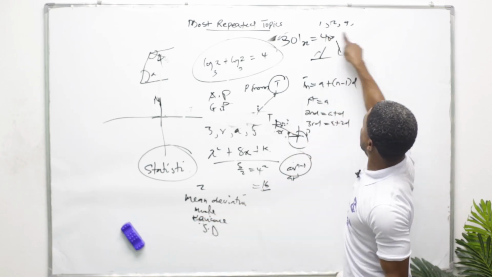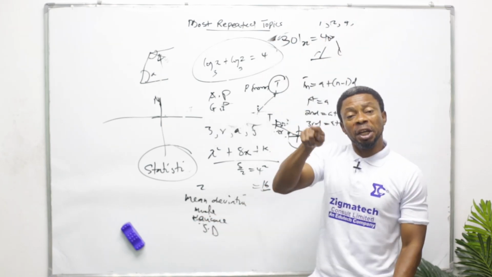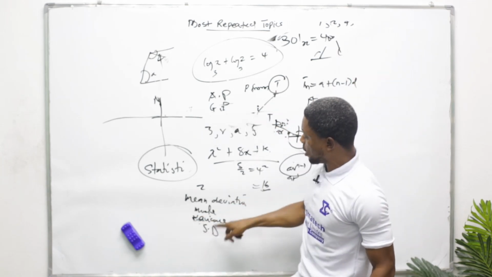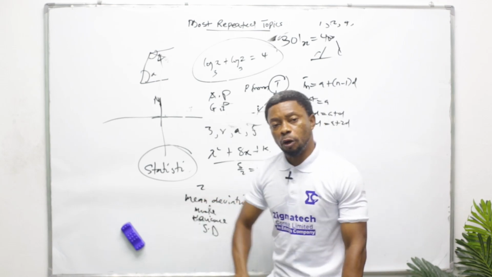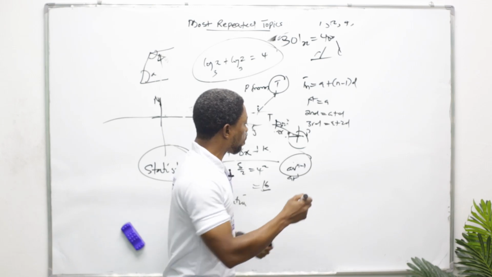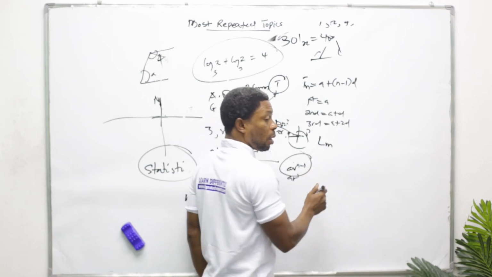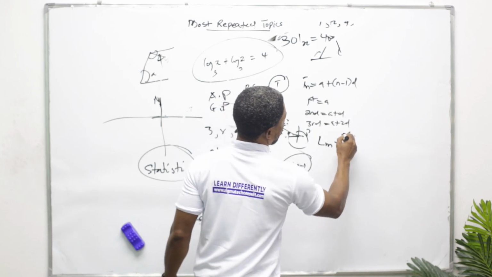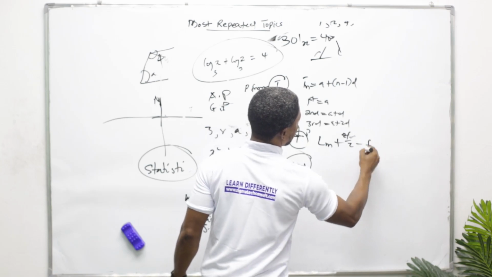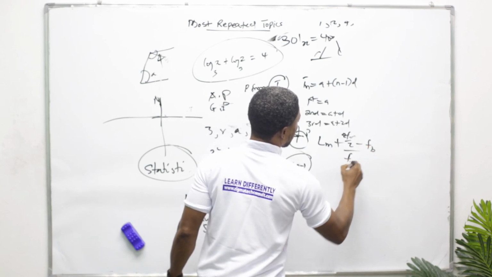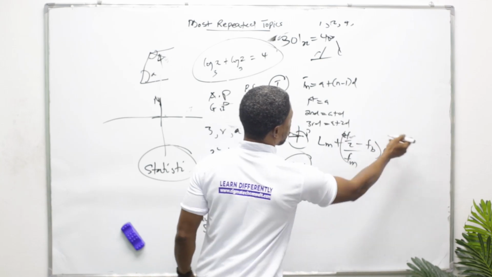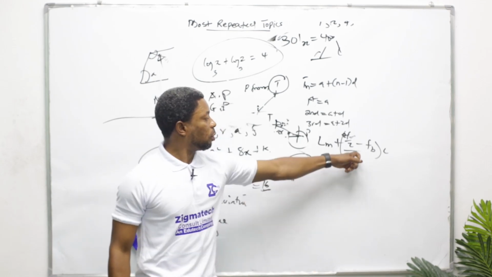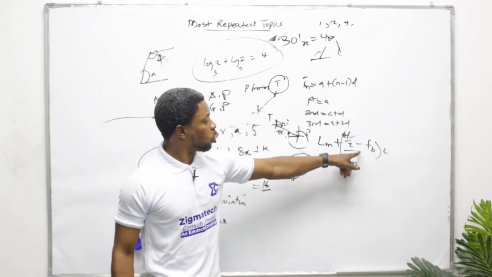Under ungroup data like this, they ask you to find your mean, median, and then also ask you to find variance and standard deviation, even mean deviation for a group data. And don't forget the formula: lower limit plus sum of the frequency divided by 2 minus frequency before this, all over frequency of the median class, then multiply by your class width. This type of formula, don't forget it. This one is for group data.